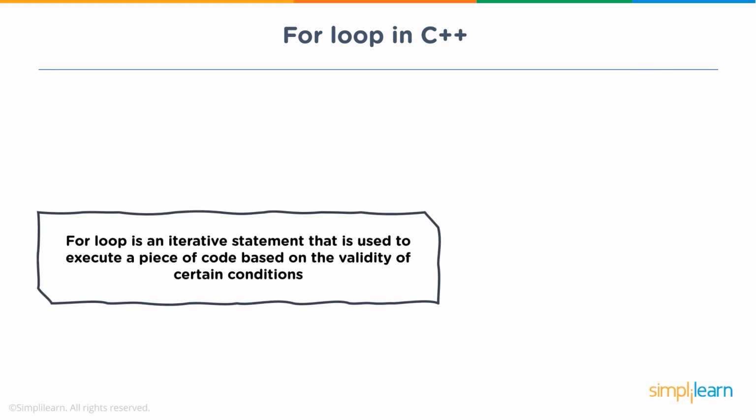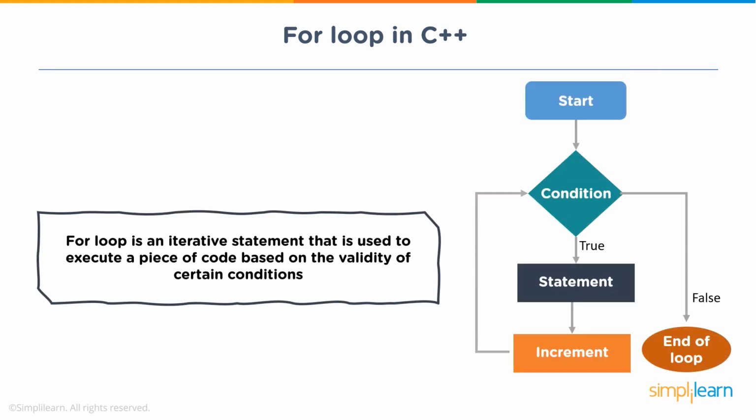First is the for loop. It is a repetition control structure that is used to iterate a piece of code based on whether the condition is true or false. If the condition is true, the statements inside the loop body are executed, and once it returns false, the execution of the statements will get terminated. And after every execution of the for loop, the increment or decrement part will update the loop counter.